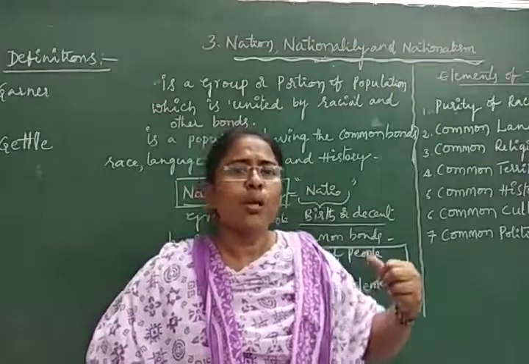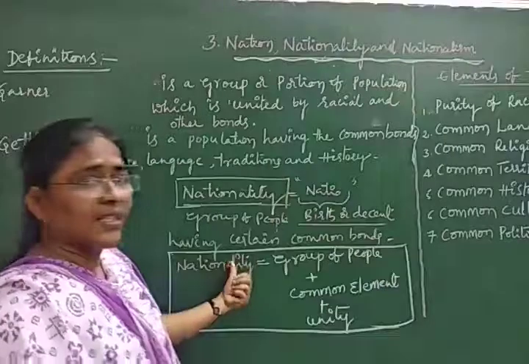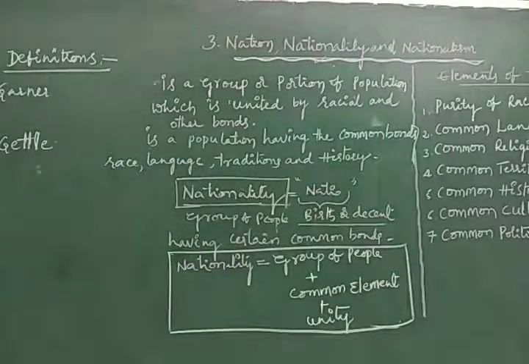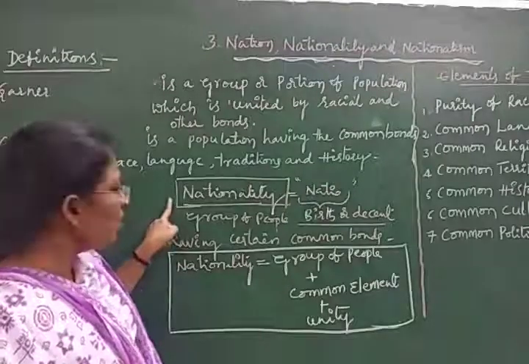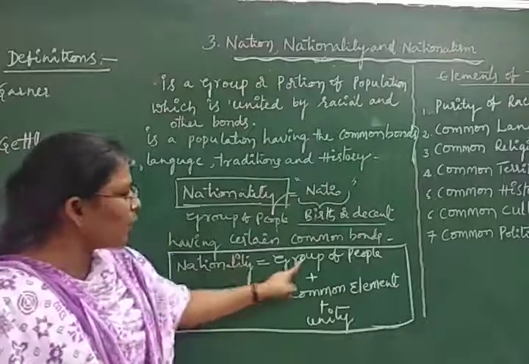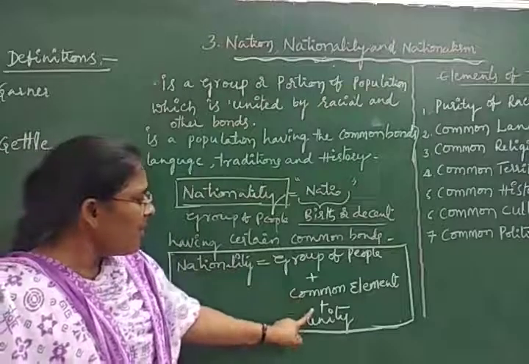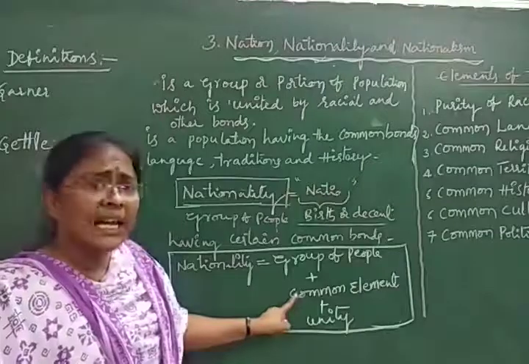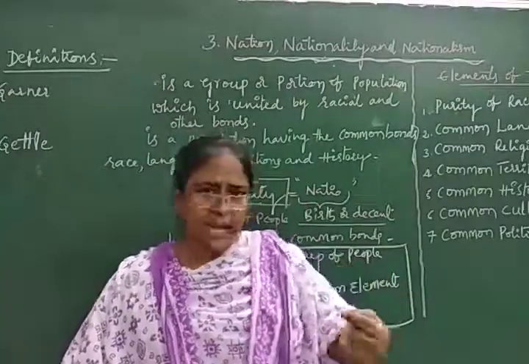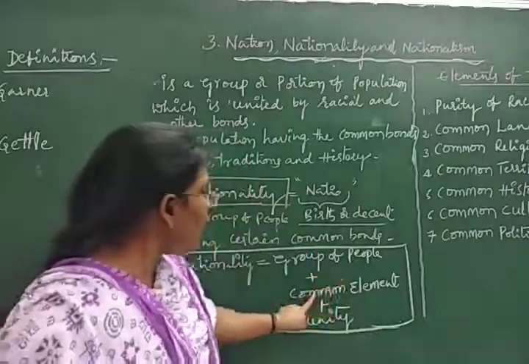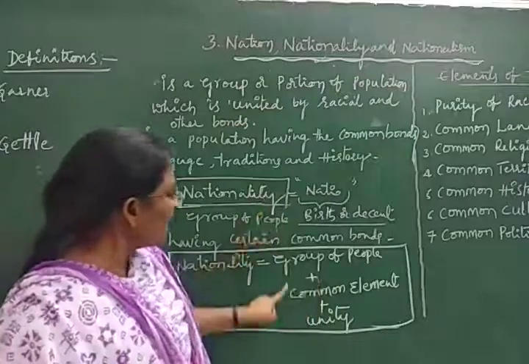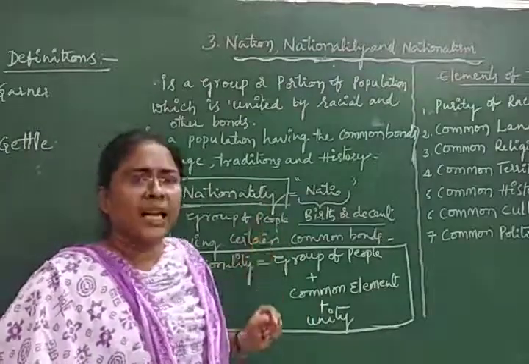On the basis of this, there are some political writers who gave definitions about nationality. Here you have to remember these things. Nationality is equal to group of people plus common elements plus unity. What are the common elements according to Garner and Gettell? I will explain about them. What are the common bonds or common elements? So this is the meaning of nationality.